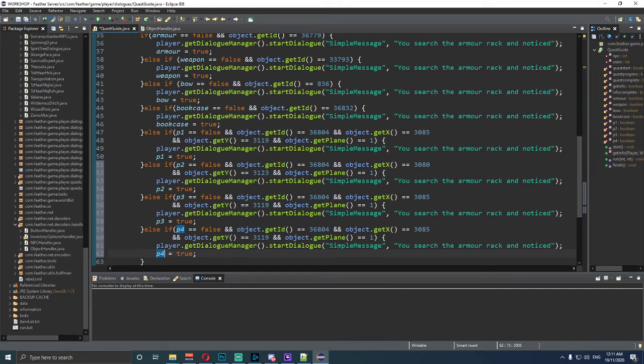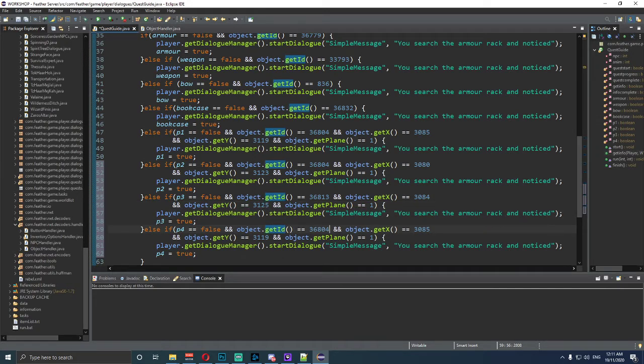So what we're going to do is underneath that, the next one, which is number 3, is 36803. It needs to be 3089, right? Sorry. We're actually meant to do not 03, we're meant to do 13. So it's 36813, and that coordinate is 3084, and the Y coordinate on that is 3125 by one plane, obviously, because